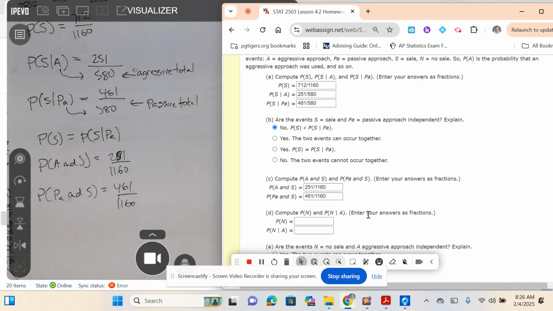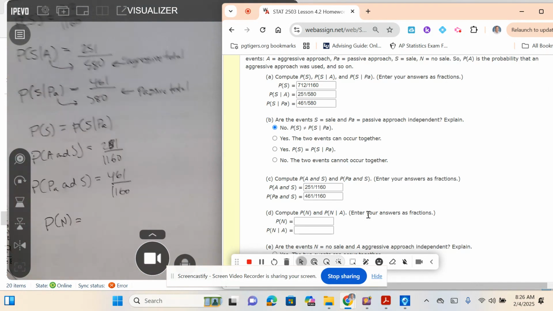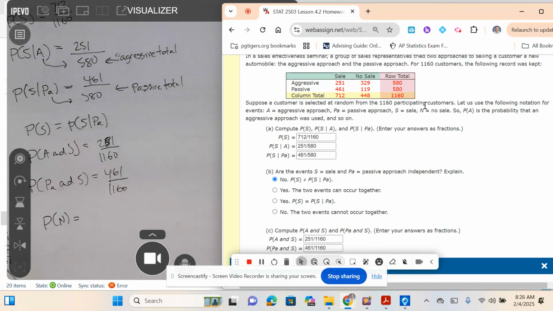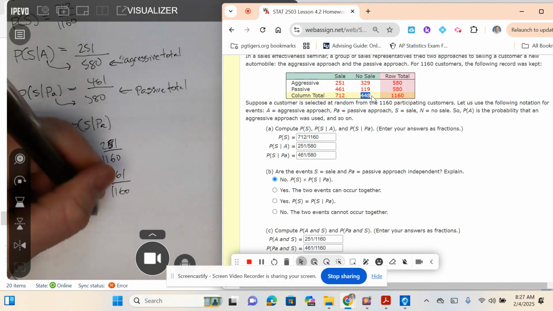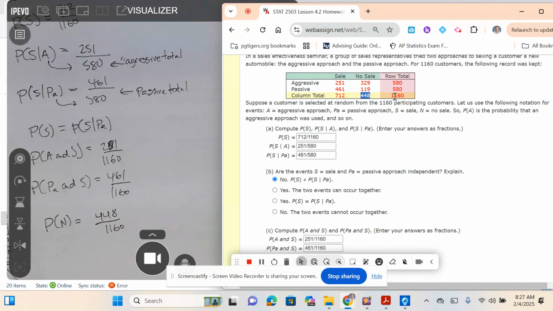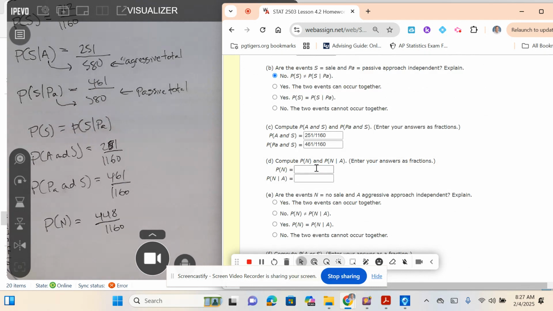Let's look at another one, the probability of N. So P of N means probability of not making a sale. Probability of N is the probability of no sale. So I'm going to look at how many were not sold, 448, over the total, 1,160. So P of N is the number of no sales divided by the total: 448 divided by 1,160.